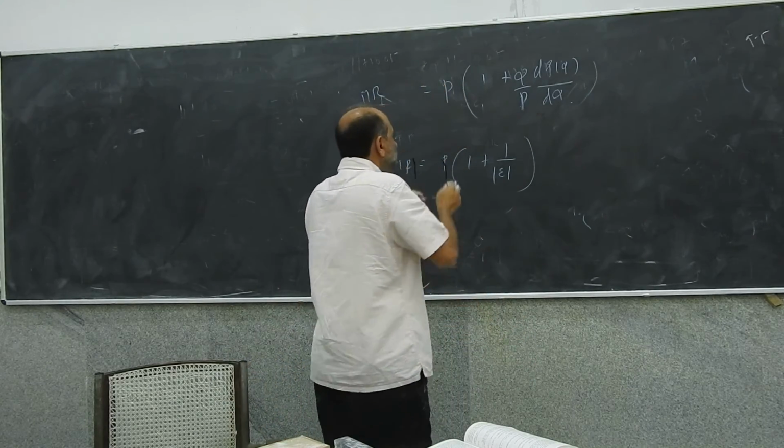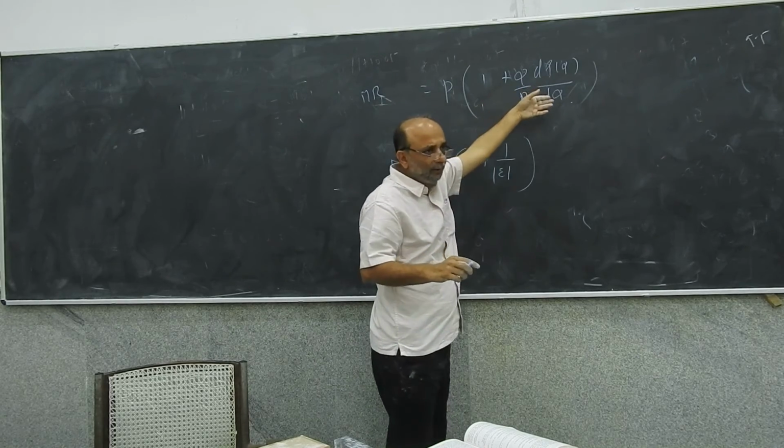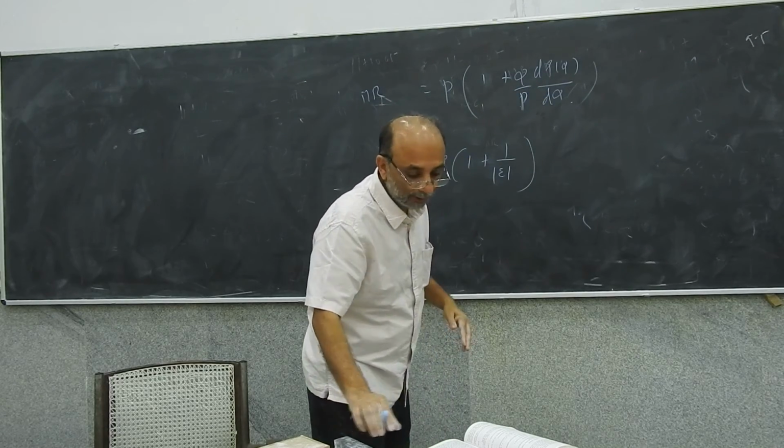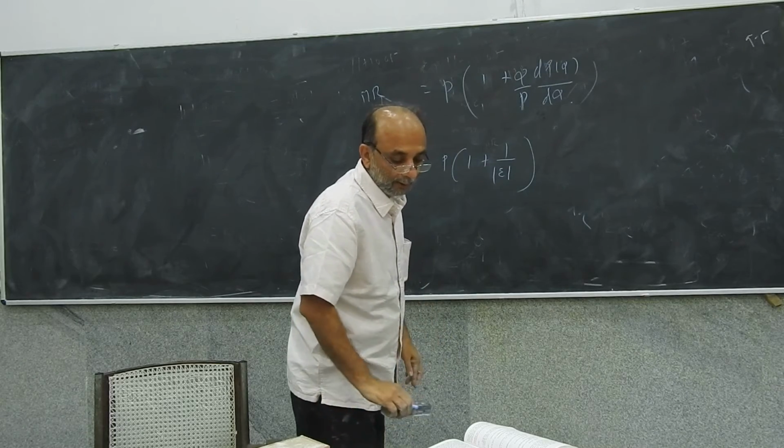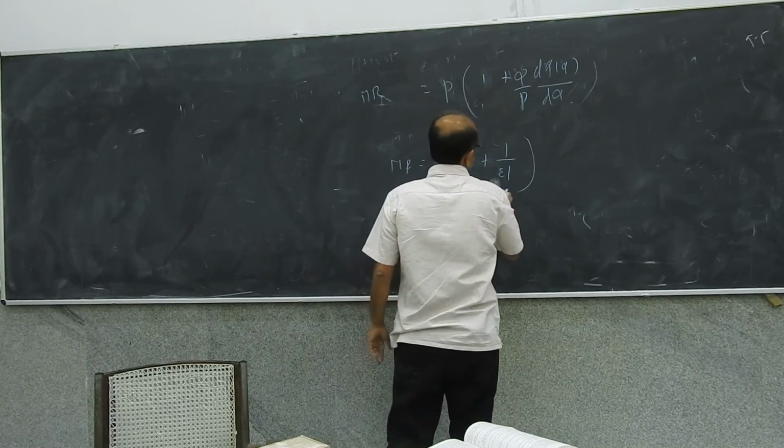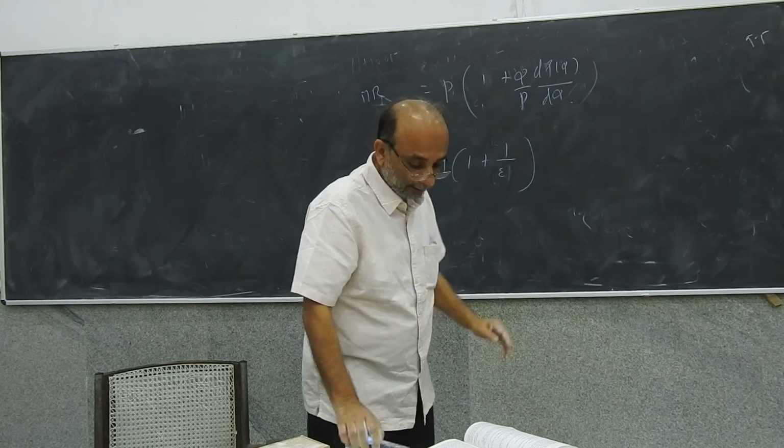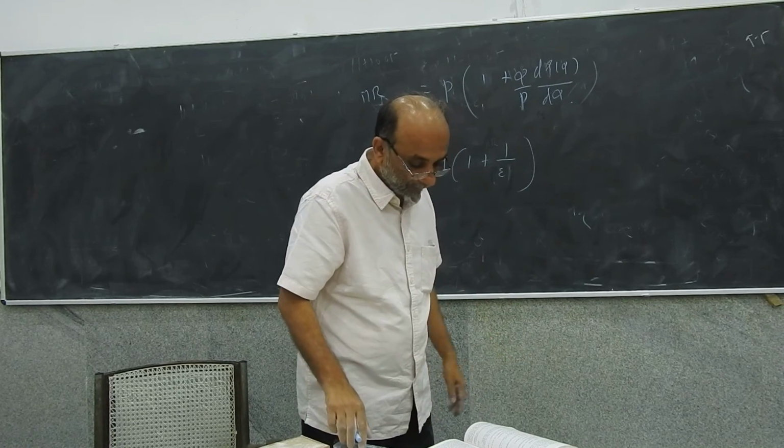We use the negative of whatever that quantity is, so it's the elasticity of demand. I think it's better to write 1 upon E.